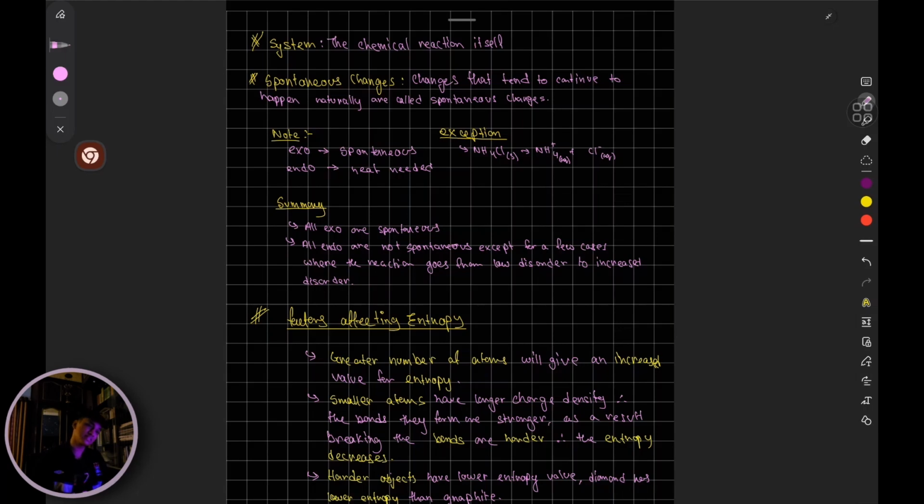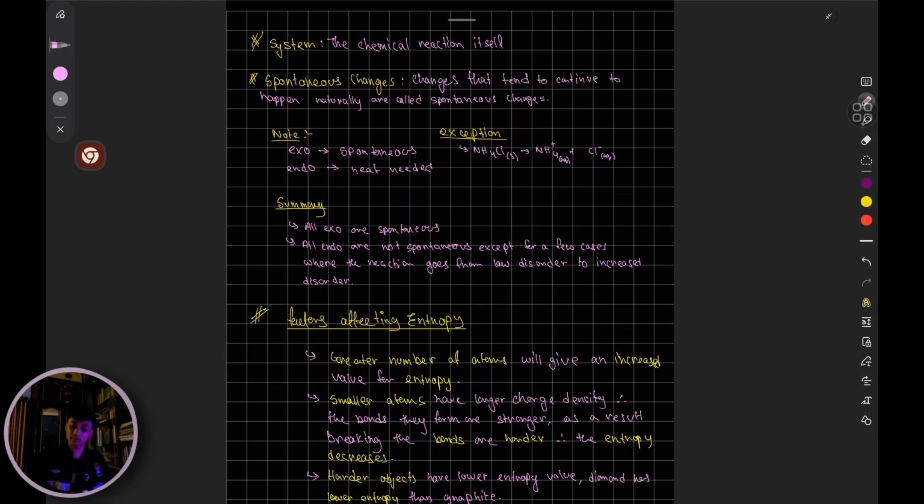Even in this case, notice that the entropy is increasing. However, it's taking in energy, and these tend to be less spontaneous because heat is needed. In the case of melting of ice, you need to add heat to it so that it can take in the energy and go through the process.